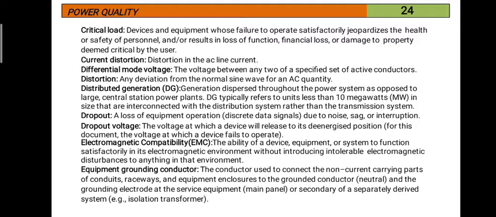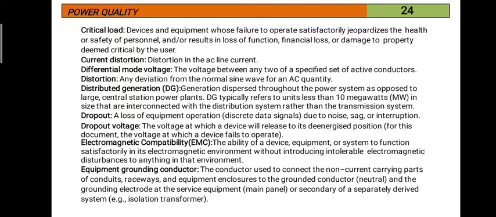So this should be avoided. So electromagnetic compatibility means even though many lines are clubbed together nearby, there is no disturbance due to electromagnetic interference or radio interference. This is known as electromagnetic compatibility. Every device should be designed to meet electromagnetic compatibility standards. And the final one, equipment grounding conductor.